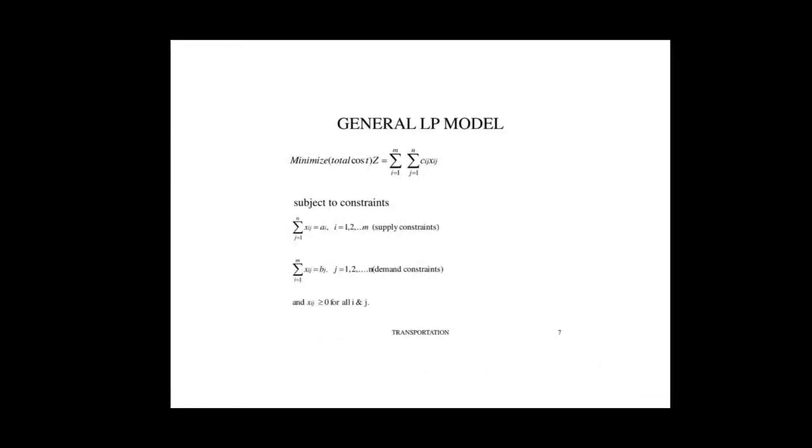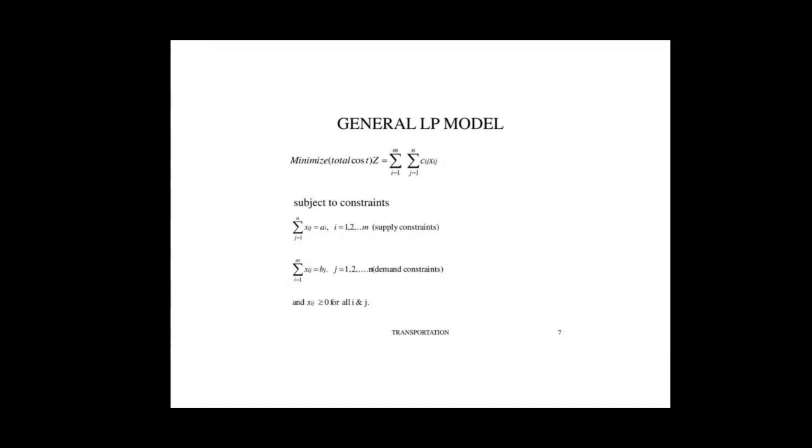Now subject to constraints: the sum of Xij over j from 1 to n, and the sum of Xij over i from 1 to m, where i equals 1, 2, 3 up to m is the supply constraint, and j is the demand constraint, and Xij should be greater than or equal to 0 for all i and j. So for any value of i and j, Xij should be greater than or equal to 0. So these are some basics.